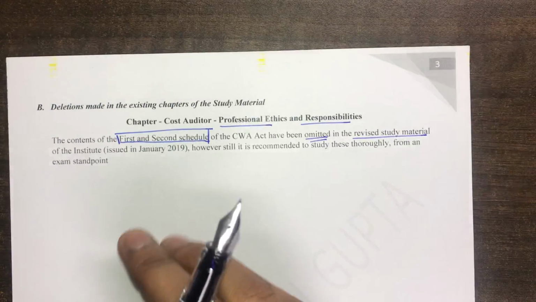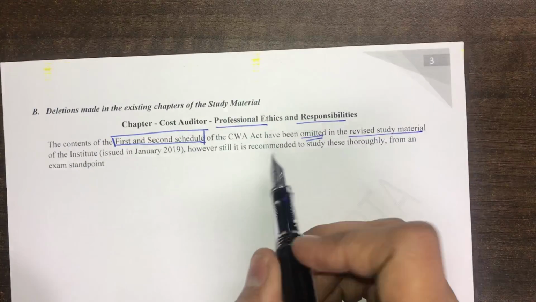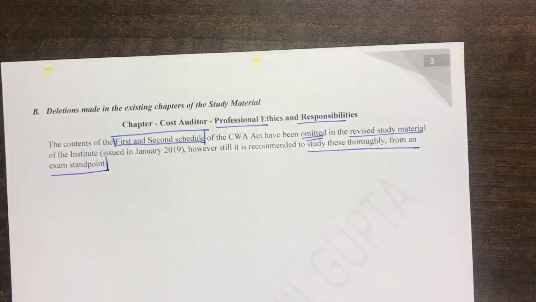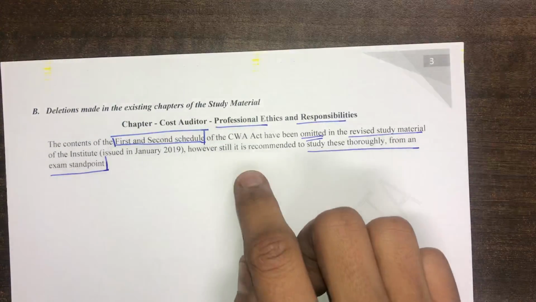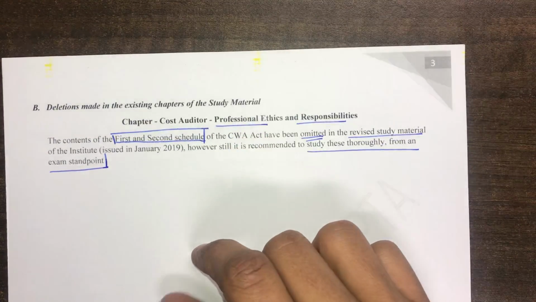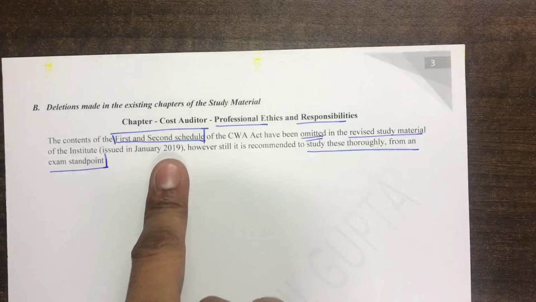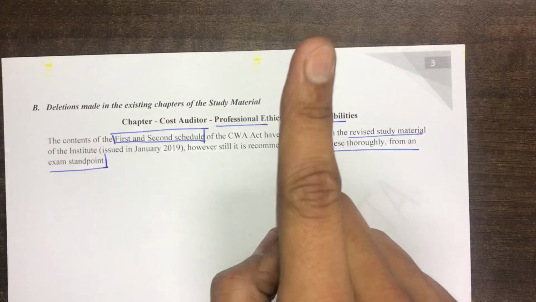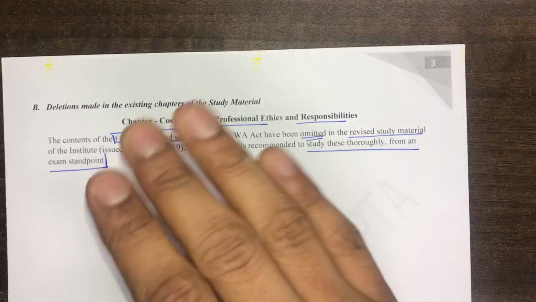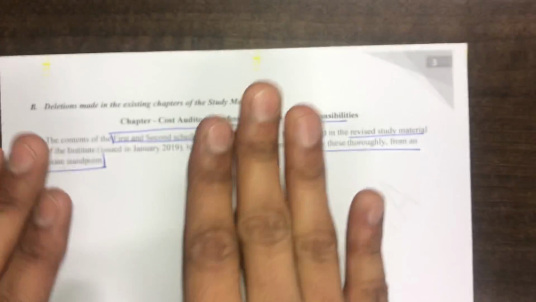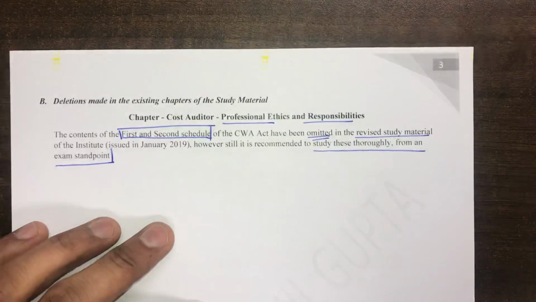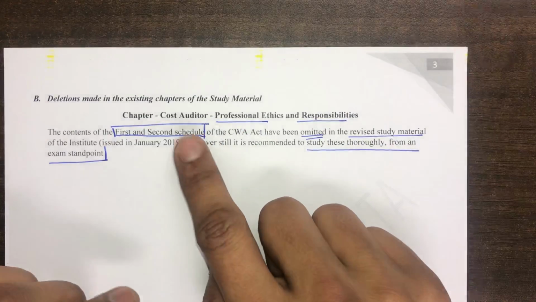Guys, although they have been omitted, I would still recommend you to study these thoroughly from an exam standpoint. If any question comes from this chapter, it is always with respect to the case studies in reference to these schedules. So you would not be able to solve case studies if you have not studied these schedules well. So it is my humble request and appeal to all of you, please do not consider this amendment at all. Please study these schedules, even if they are deleted.